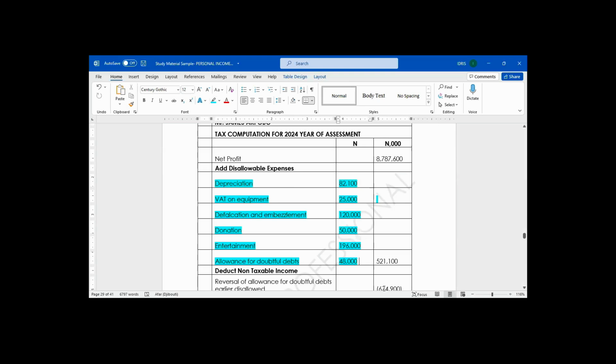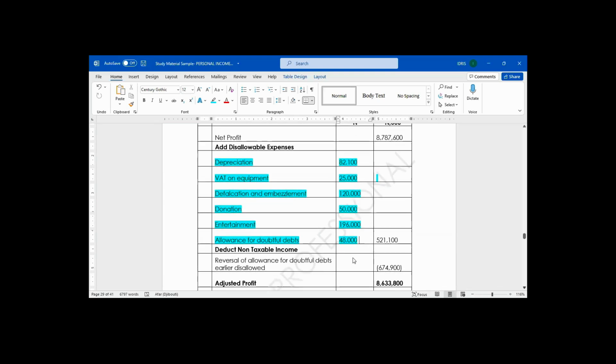The one we are going to deduct, non-taxable income, is the reversal of allowance for doubtful debt earlier disallowed. At the end of the day, our adjusted profit will result into 8,633,800.